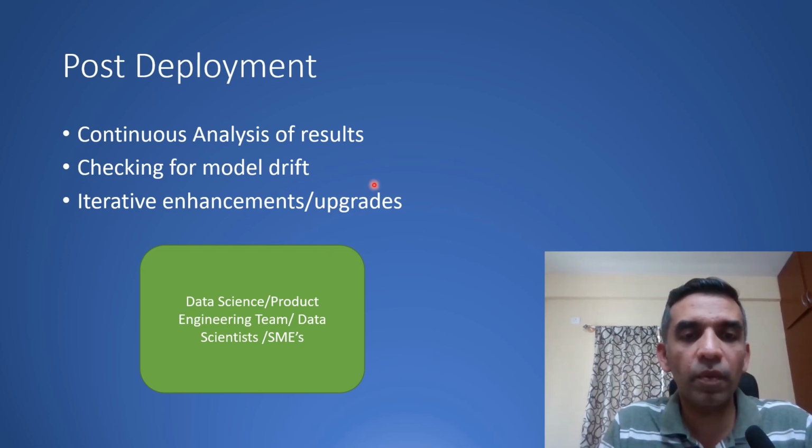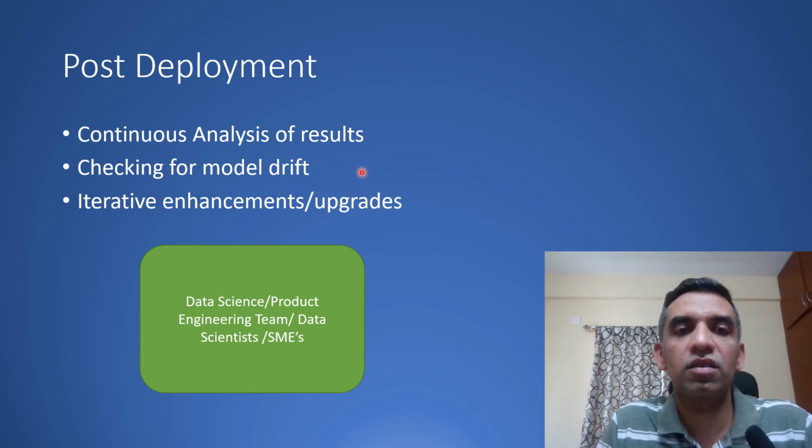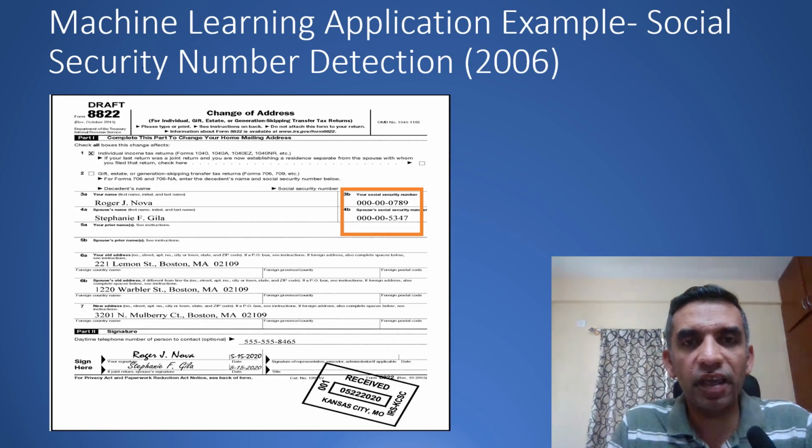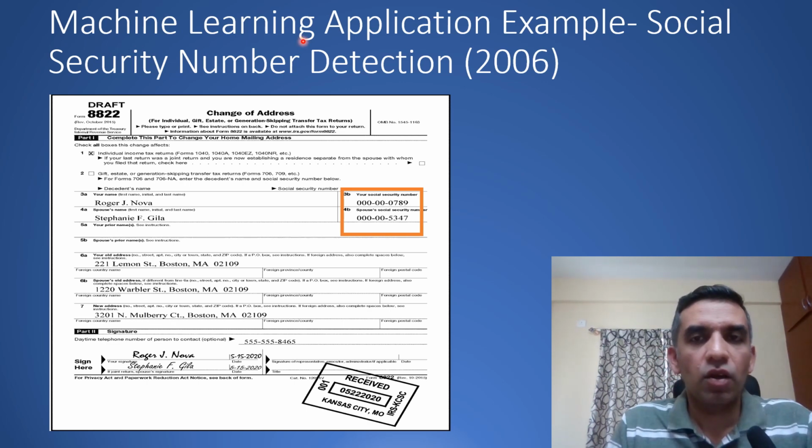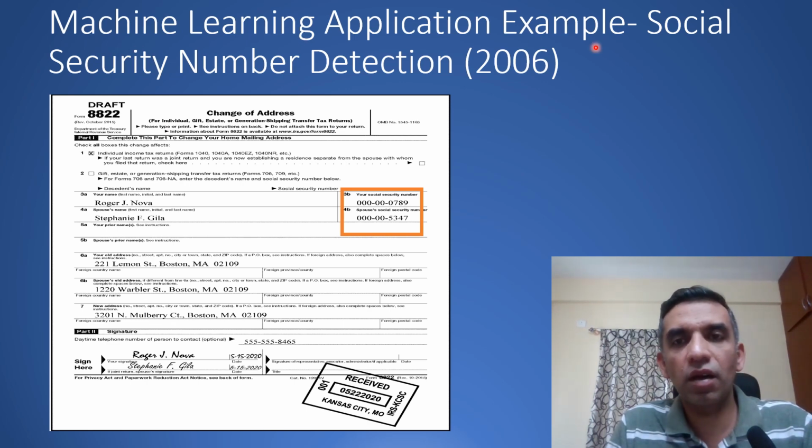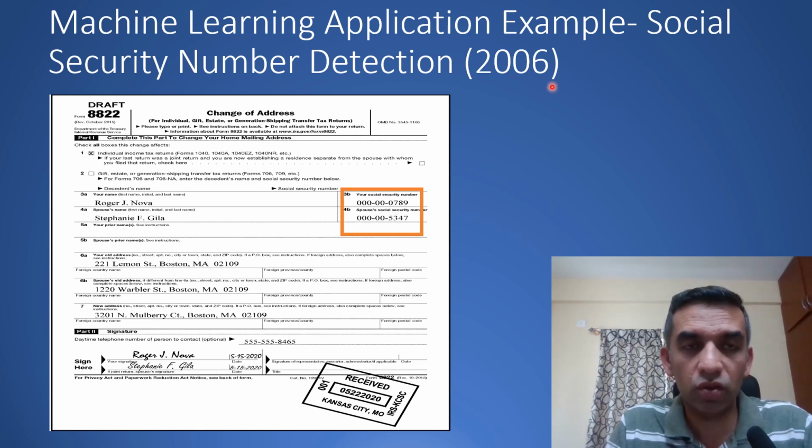So post deployment, again, you may need to go to the data collection phase to see, since the data has changed, what things need to be changed, and again you follow the same life cycle. Okay, so this is about the data science project life cycle. Let me explain the data science project life cycle with an example. This is an application which I worked on long back in 2006.